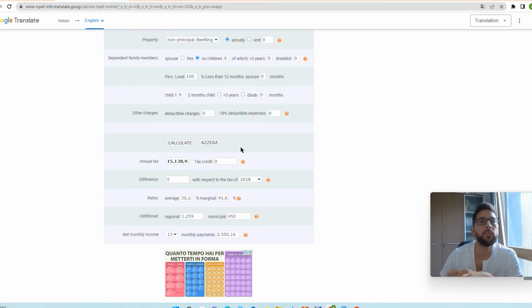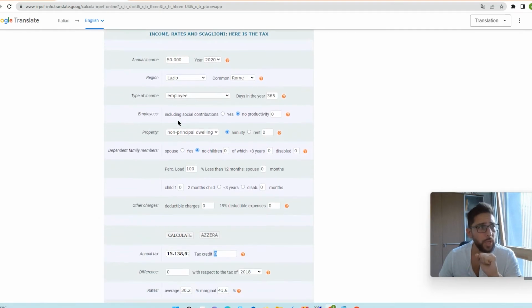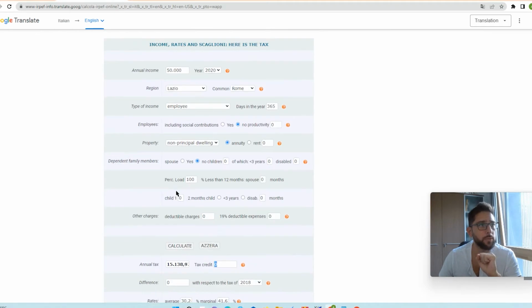Okay, you can also include in the box the tax credit. The tax credit could be, for example, if you paid too much tax the previous year, you receive a credit, or because you receive income from abroad and Italy has signed a convention with the country from which you generated your income, then you have a tax credit because maybe you have paid some taxes abroad and you can include them here. But let's keep it simple in this example. This is 50,000 euro. Okay, so this is more or less what you have paid in terms of taxation.